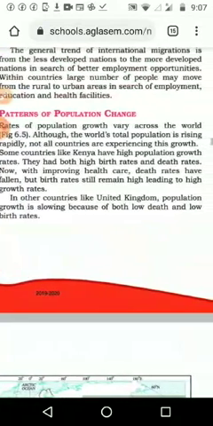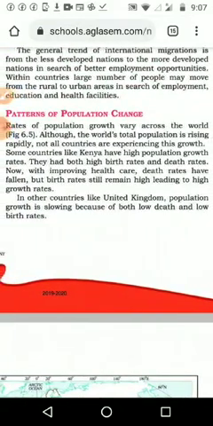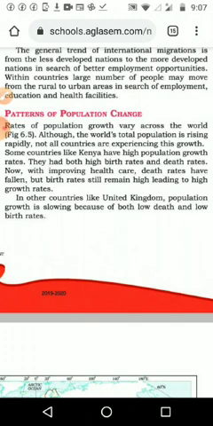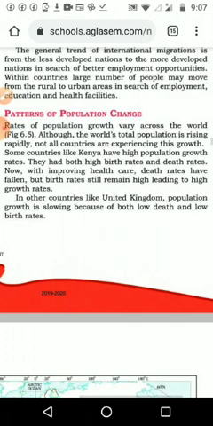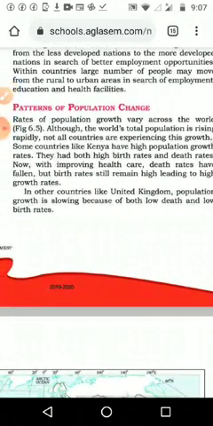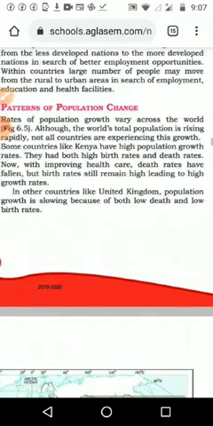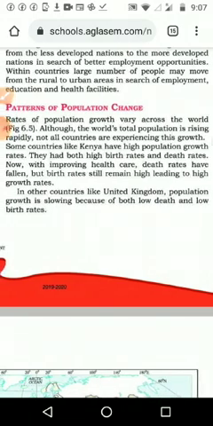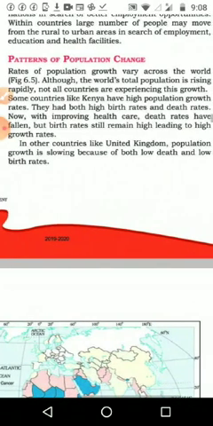Some countries like Kenya have a high population growth rate. They had both high birth rates and death rates. Please underline Kenya, one of the countries having high population growth. In that country they are having both high birth rate as well as death rate. But now with improving healthcare, death rate has fallen, but the birth rate still remains high, leading to high growth rate. In which country? Kenya. Not only Kenya, some other countries are there. We have taken one example, Kenya.